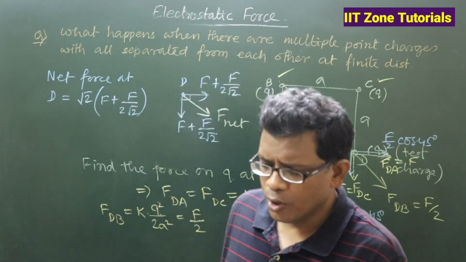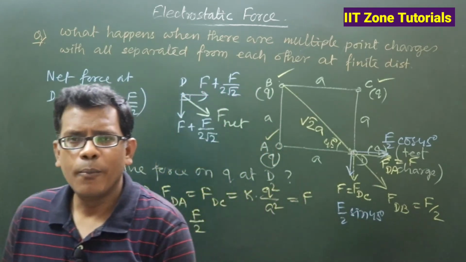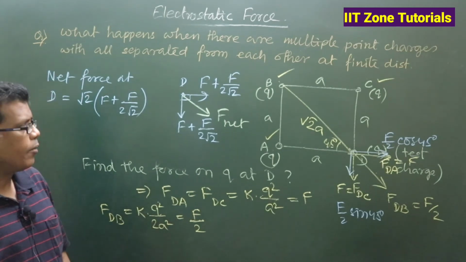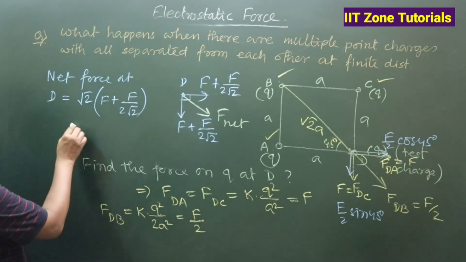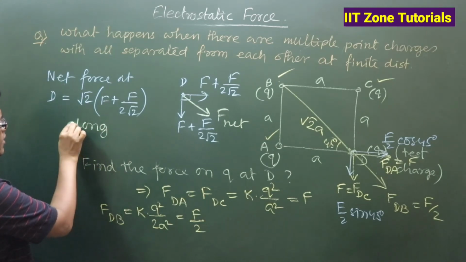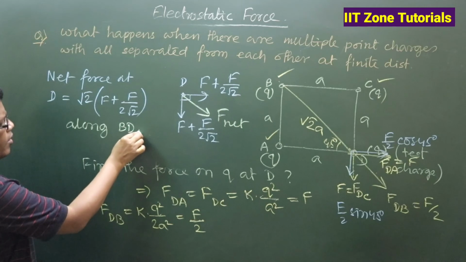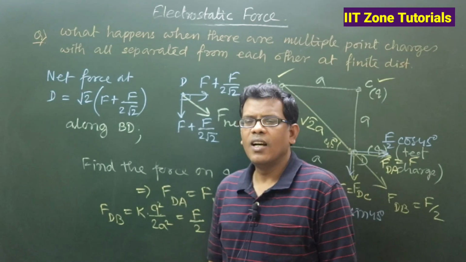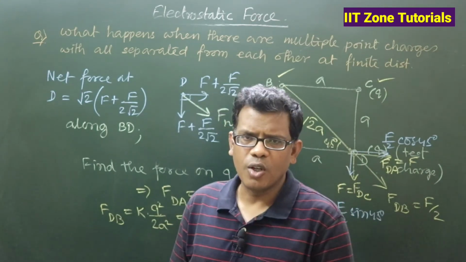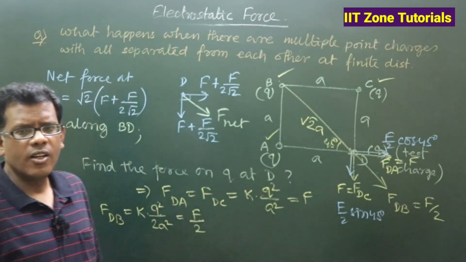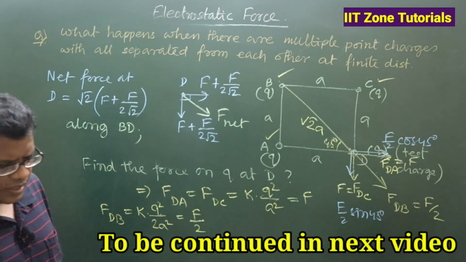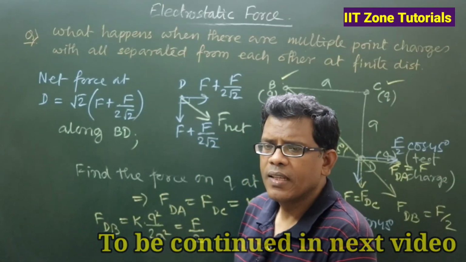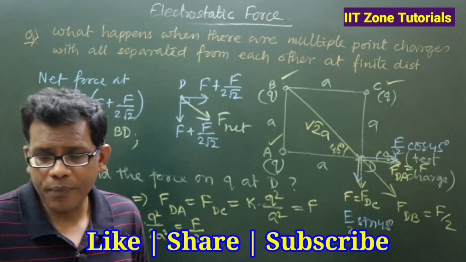So the resultant force on the test charge small q placed at the corner D will be along the diagonal line BD, right? It will be along the diagonal line BD with this magnitude. So it is this much along BD. Got my point? Could you follow how to deal with the electrostatic force on one test charge when there are multiple point charges placed at finite distances of separation? Is it okay? Fine.